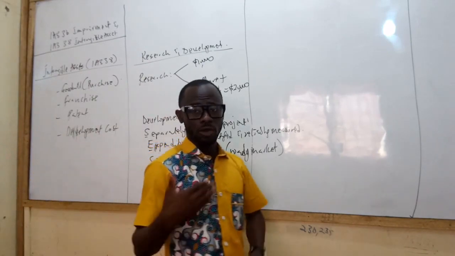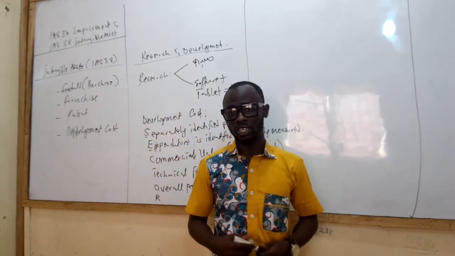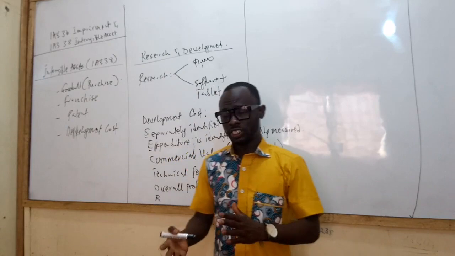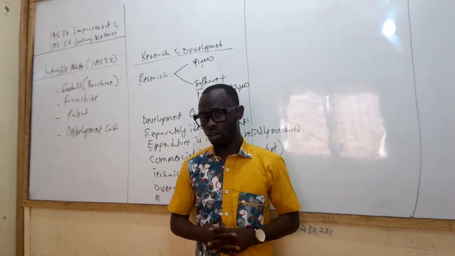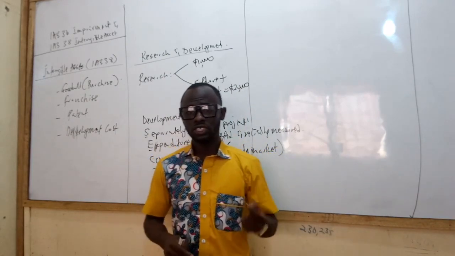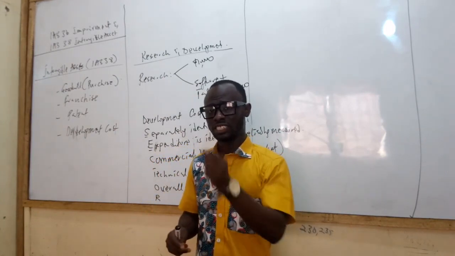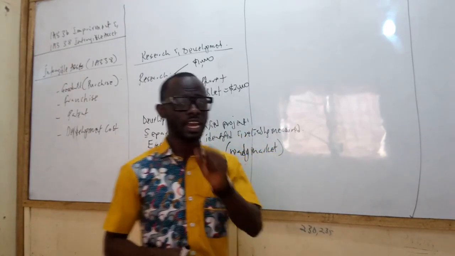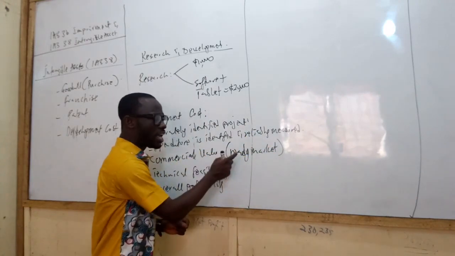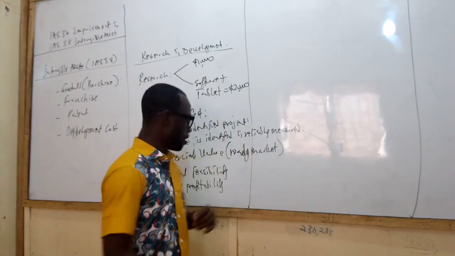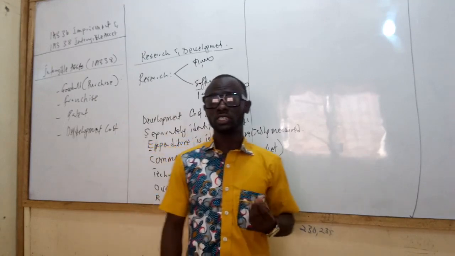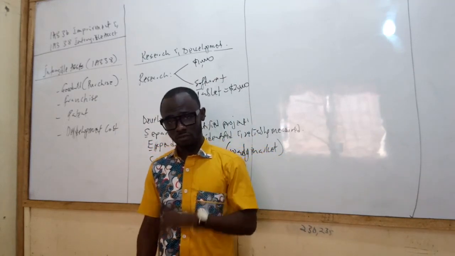Because remember, we are a for-profit making organization. We are operating in order to maximize the wealth of the shareholders. So if we are operating to maximize the wealth of the shareholders, then one of the things that we need to do as a company is to find out that not only is the thing having a market, but we're going to actually make some money, returns on our investment.